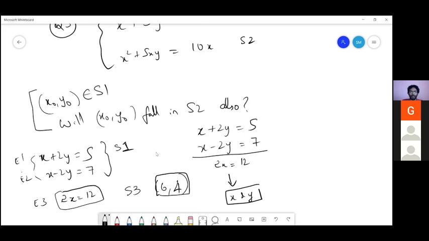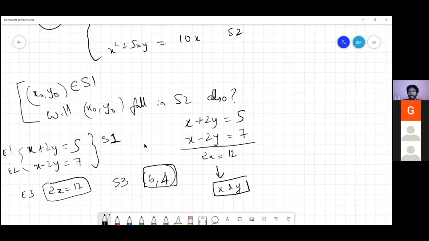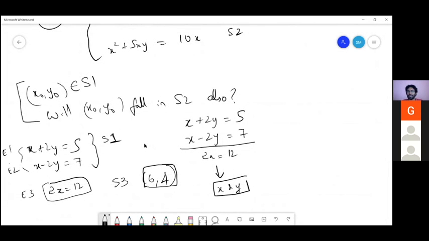So just S1. Now if you take two equations, E1 and E2, and I get another equation E1 plus E2. One example is x plus 2y is equal to 5, x minus 2y is equal to 7. So you're saying that the solution space of this system, we'll call it S3, and S1, so you're saying that it will always be a null set?